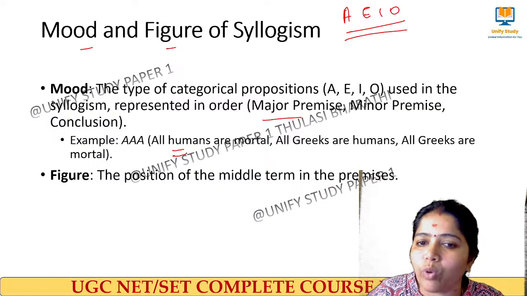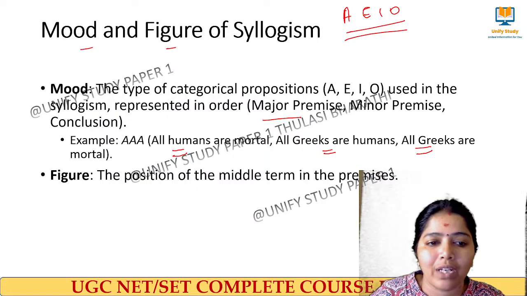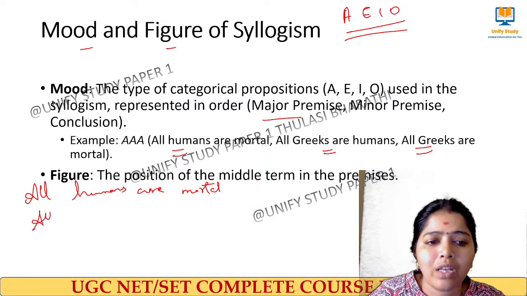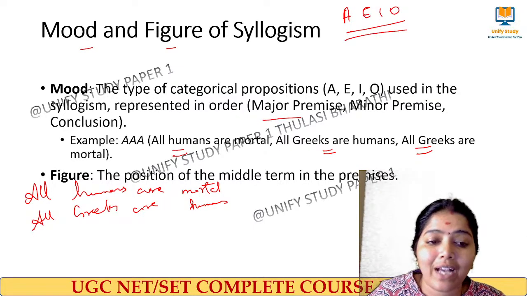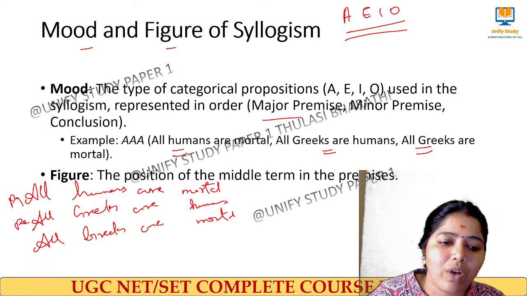Here I have given an example. All humans are mortal. All Greeks are humans. So all Greeks are mortal. These are premise 1, premise 2, and the conclusion.